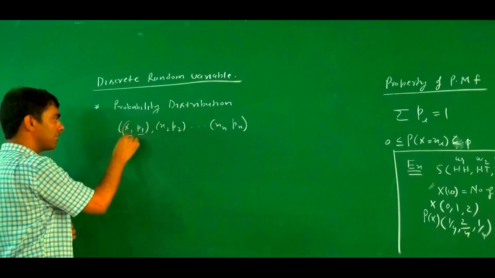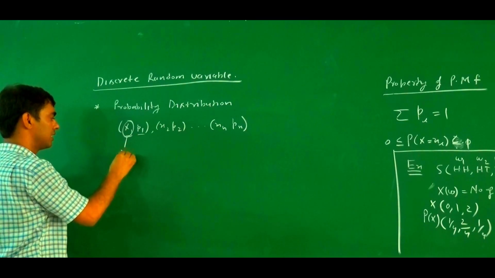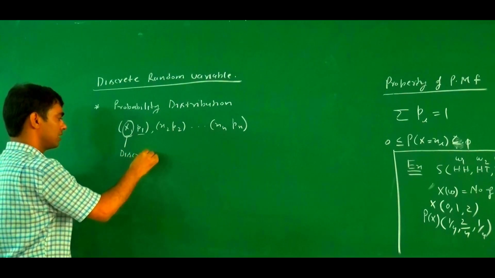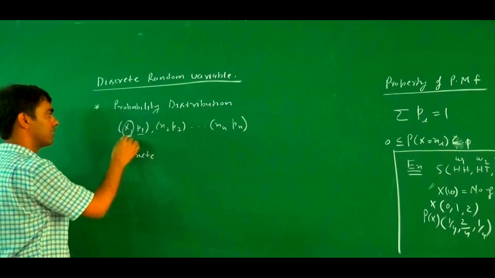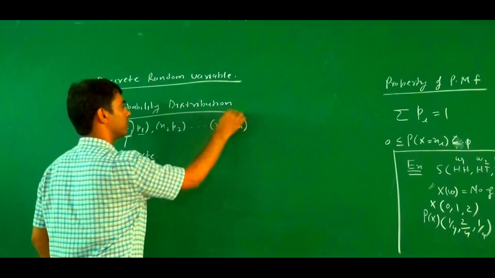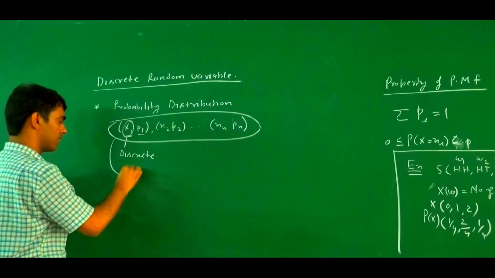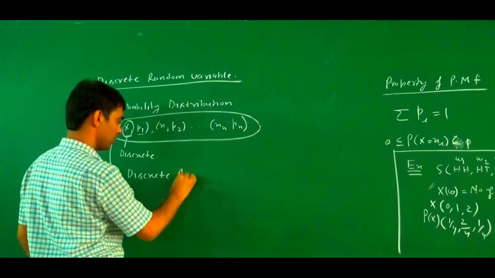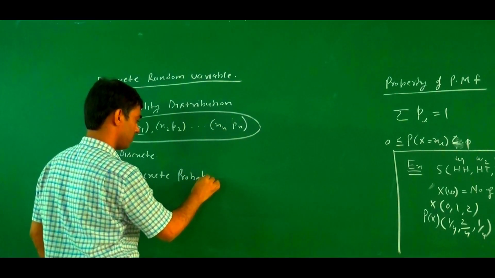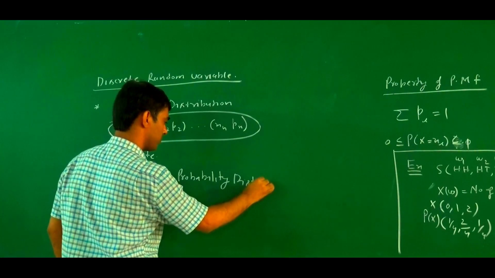If this random variable is a discrete random variable, then this probability distribution is known as a discrete probability distribution.